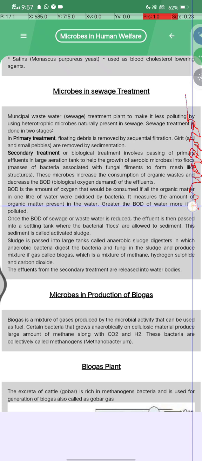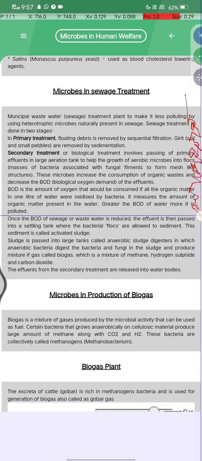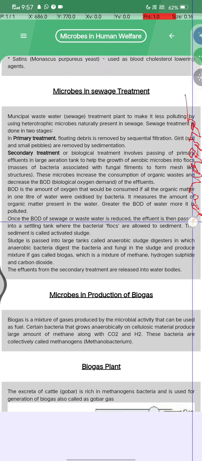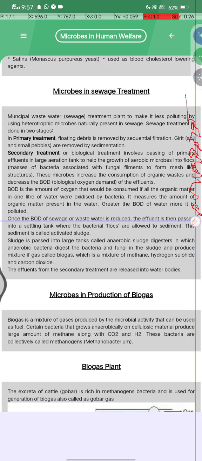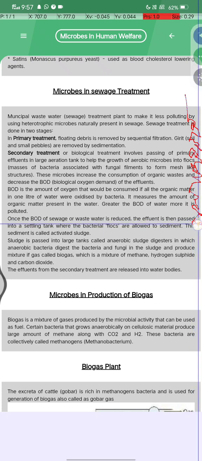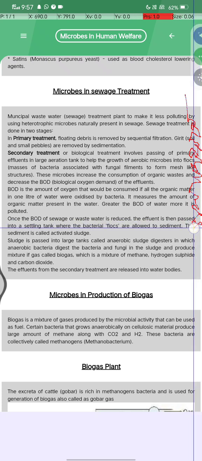Now, the greater the BOD of water, the more it is polluted. Once the BOD of the sewage wastewater is reduced, the effluent is passed into the settling tank, where the bacterial flocs are allowed to sediment.